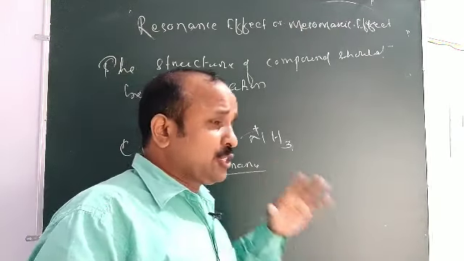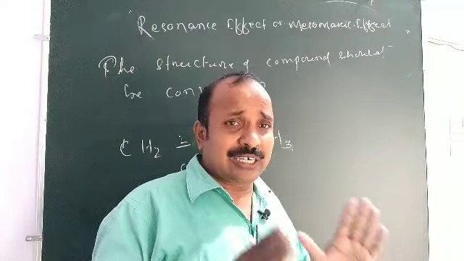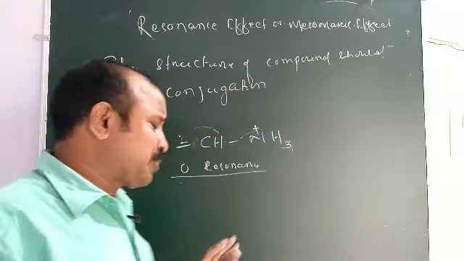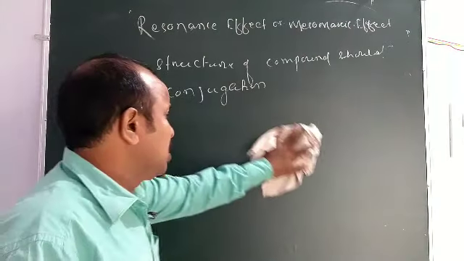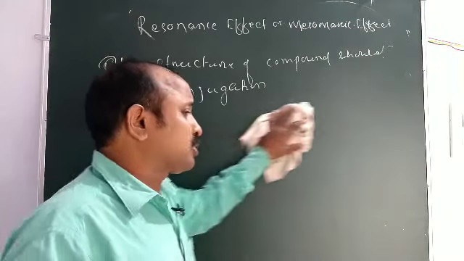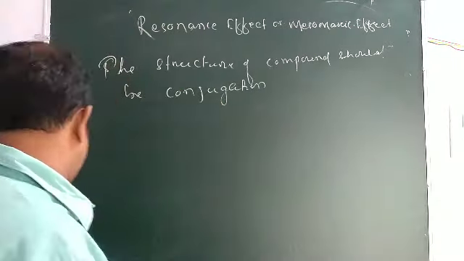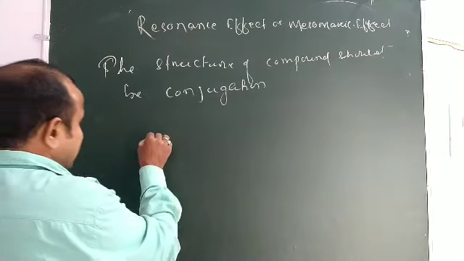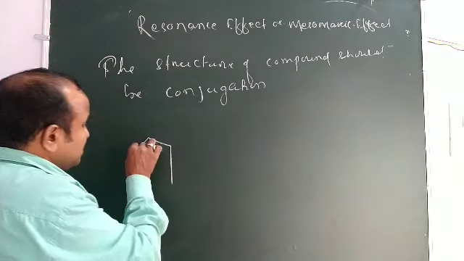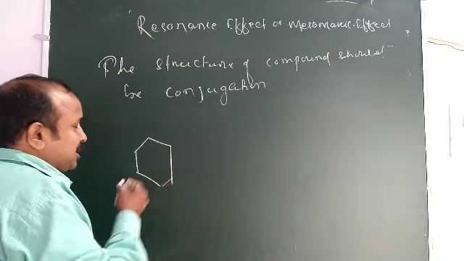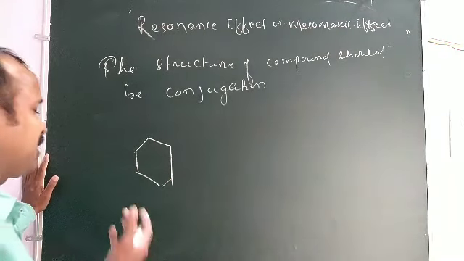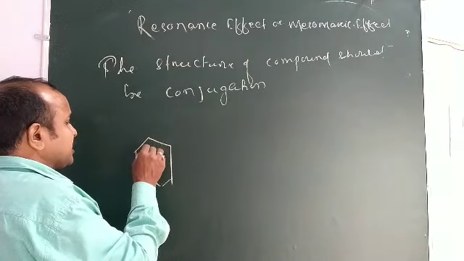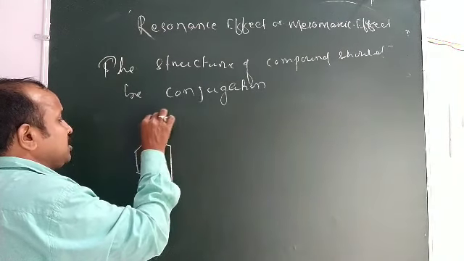So resonance is nothing but the displacement of pi electron or lone pair electron, in the case of, suppose, an aromatic compound. Especially it is affected in the maximum case in aromatic compounds. So when you read about the mesomeric effect, we read it first in the case of aromatic compounds.